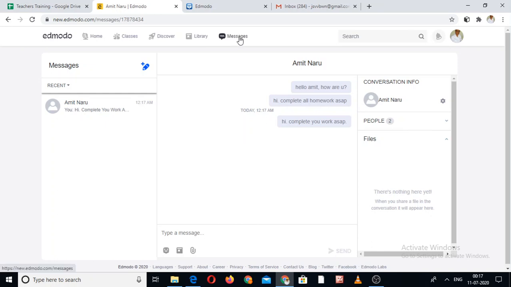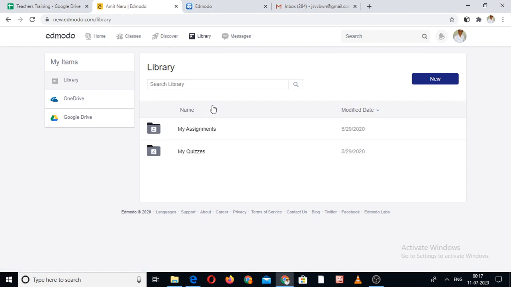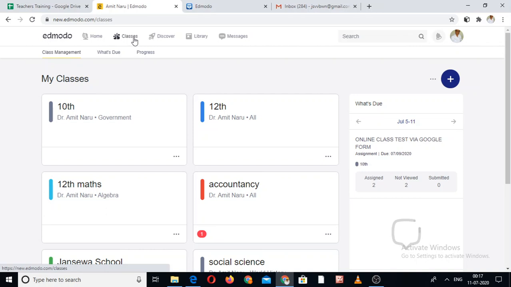The function of this is the library, the storeroom, to store all quizzes and assignments, the classes, and the homework, home page. The next point is, when we go to this classes button, the plus button is here in the classes option. Create class or join class.